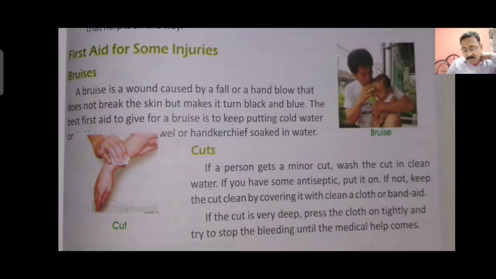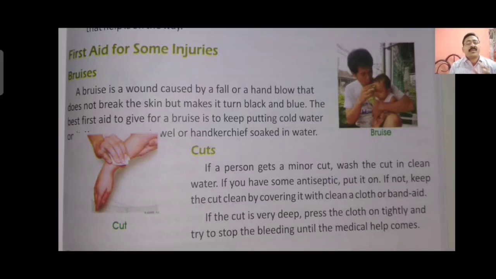Sometimes it is red also. That type of condition on the skin is very painful for the person who has the bruise. The best thing to make the person free from the pain is to put cold water or an ice pack on the injured person's part, or otherwise put a wet towel over it.